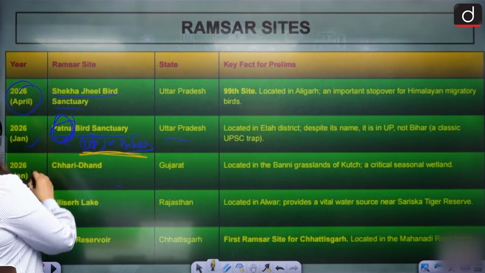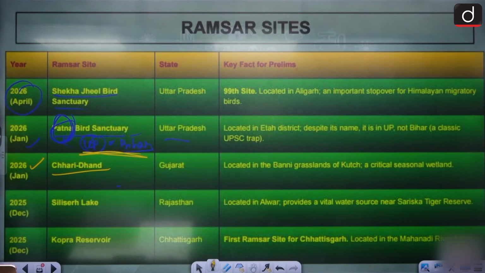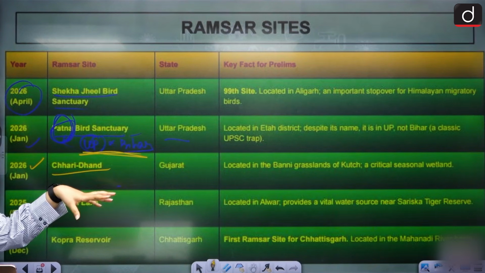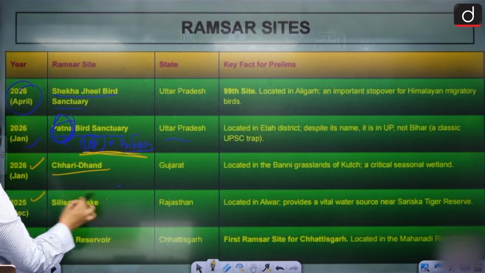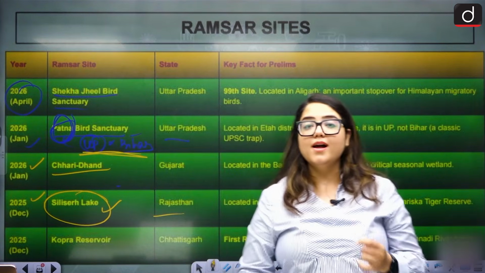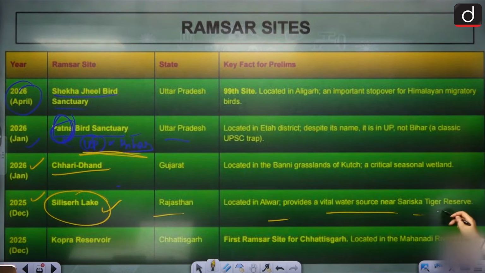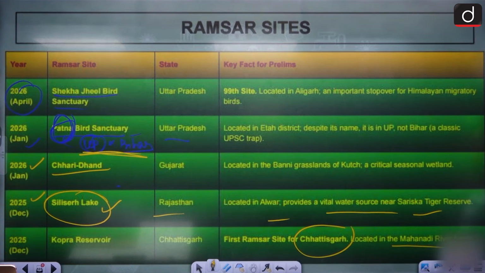Right? Don't do that. 2026, we have Charidhan, Gujarat, Banni Grasslands, a critical seasonal wetland. 2025, Silicate Lake, Rajasthan, located in Alwar. Why is it important? Vital water source near Sariska Tiger Reserve. 2025, Kopra Reservoir, Chhattisgarh, the first Ramsar site of Chhattisgarh, located in the Mahanadi River Basin. Please, this is again important.